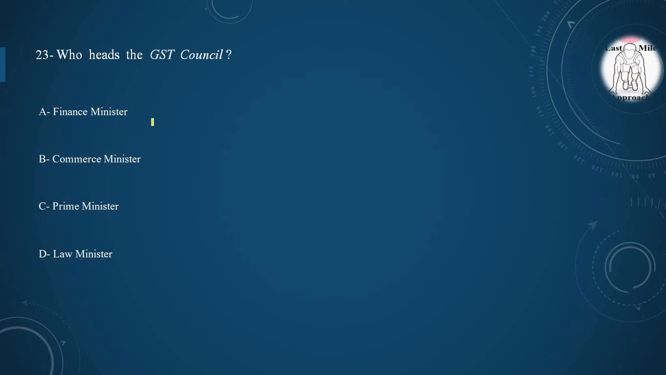23rd question, who heads the GST Council? Option A, Finance Minister. Option B, Commerce Minister. Option C, Prime Minister. Option D, Law Minister. And the correct option is option A, Finance Minister heads the GST Council.